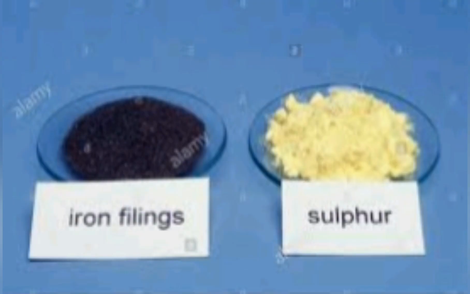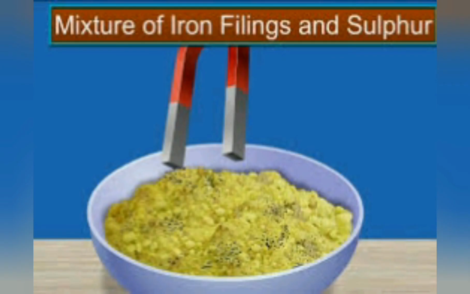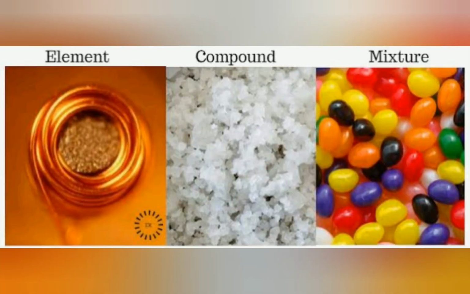You will understand easily with another example. If you mix iron filings and sulfur, it is a mixture, but iron is still attracted by a magnet and sulfur remains as powder unattracted by the magnet. Both of the elements in the mixture retain their own characteristic properties. Children, I hope that you would have understood the concepts of elements, compounds and mixtures now. Let us continue in our next video.